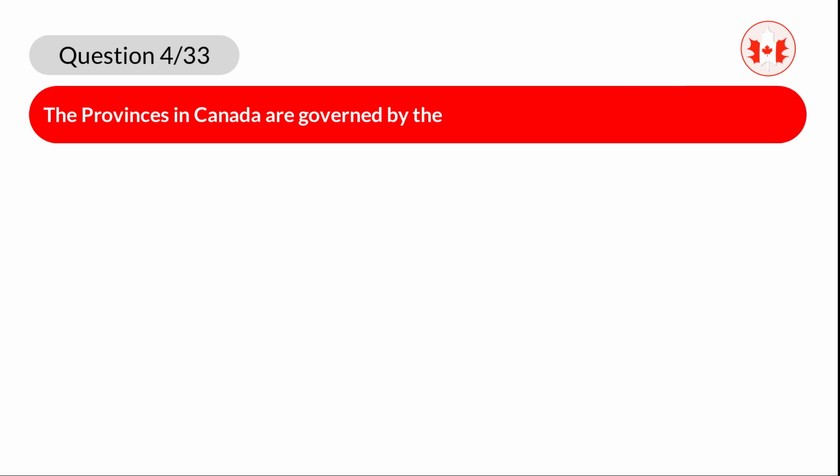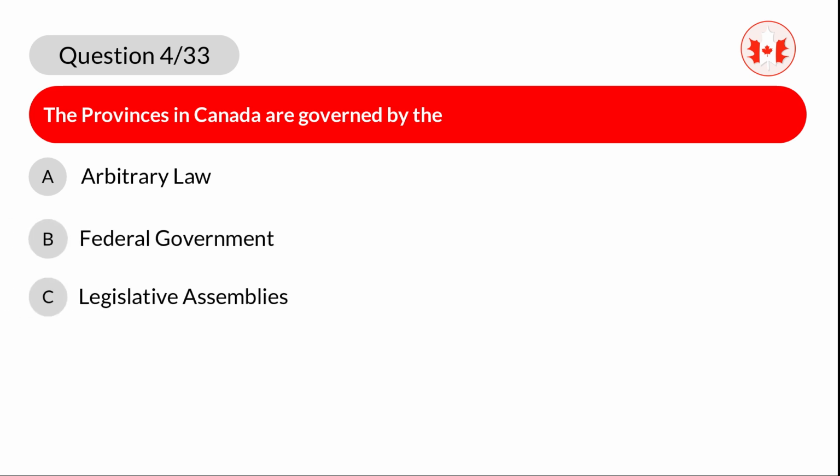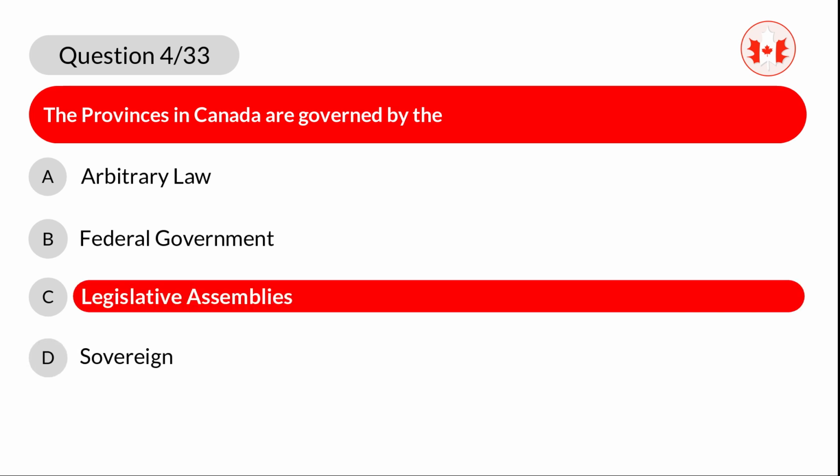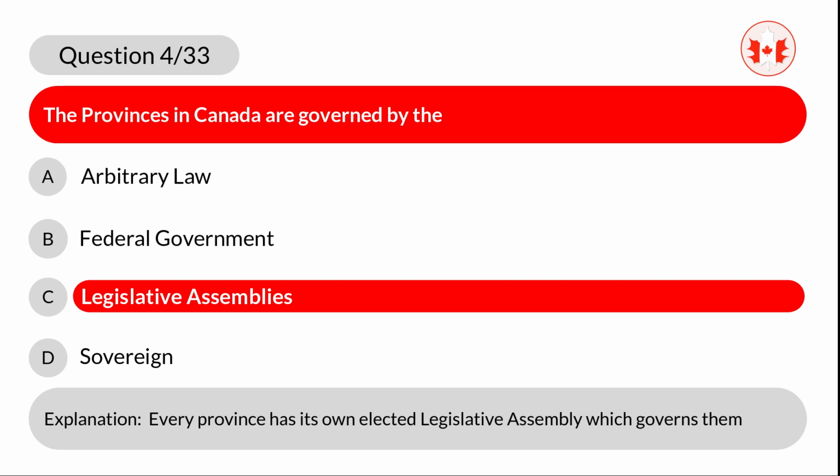Question 4. The provinces in Canada are governed by the A. Arbitrary law. B. Federal government. C. Legislative assemblies. D. Sovereign. Correct answer is C. Legislative assemblies. Explanation. Every province has its own elected legislative assembly which governs them.